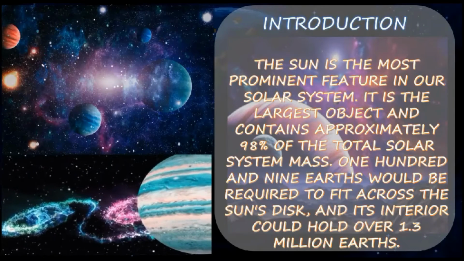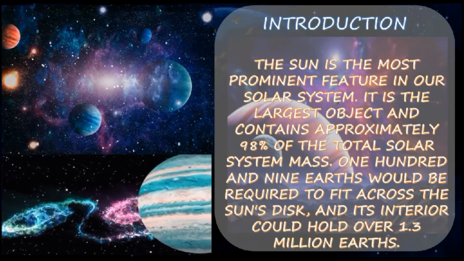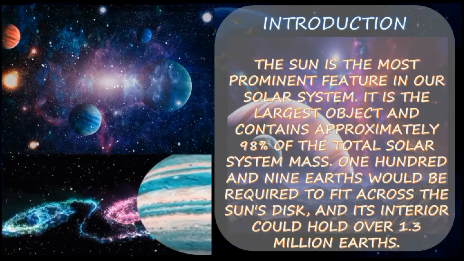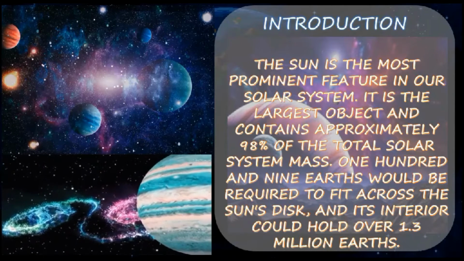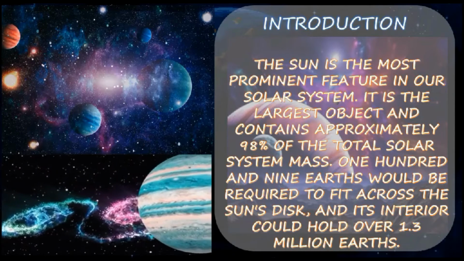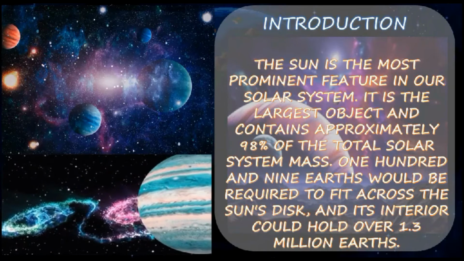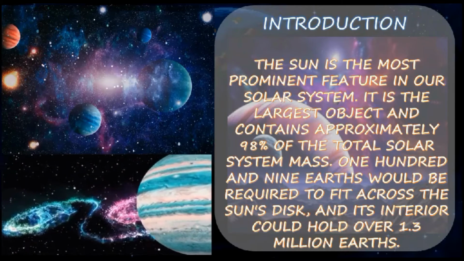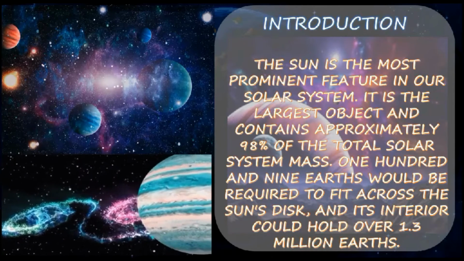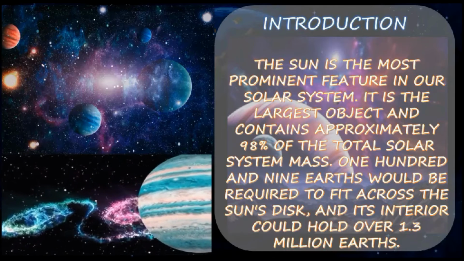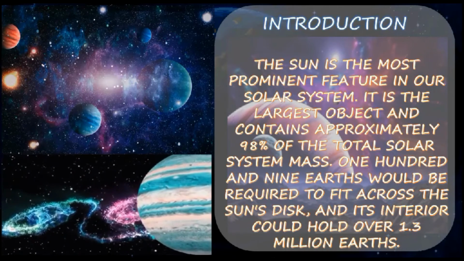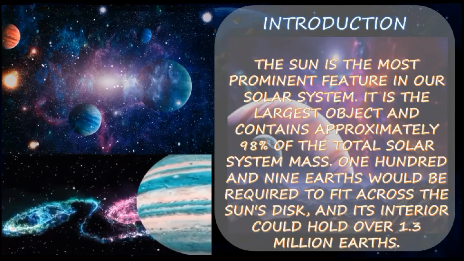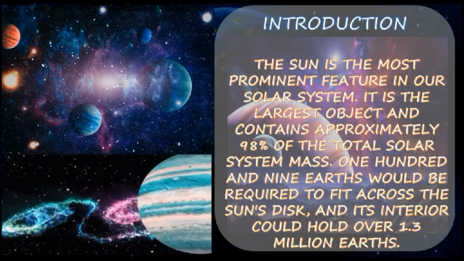Introduction. The sun is the most prominent feature in our solar system. Yes, without the sun, no planets, especially Earth, a living planet, right? Our Earth can't get the light from the sun or heat or any other energy from the sun. So our sun is the most prominent feature in our solar system.